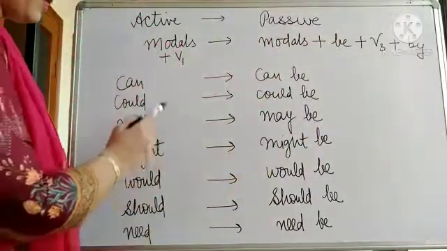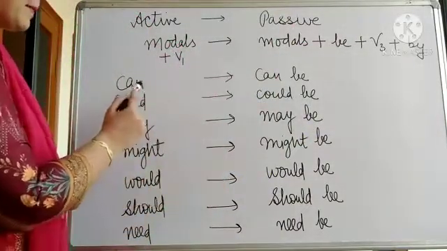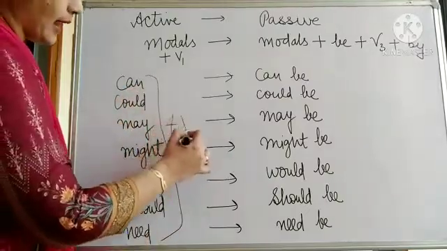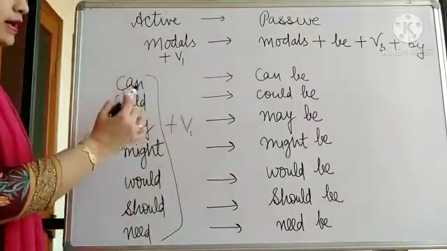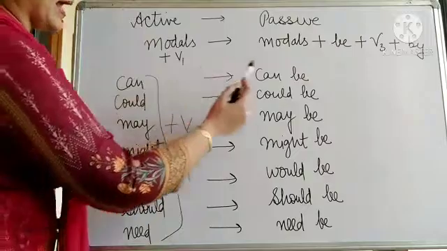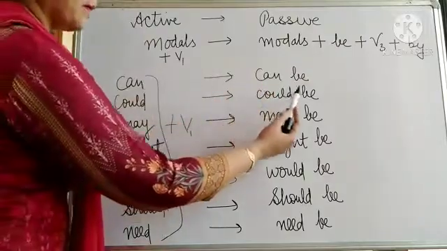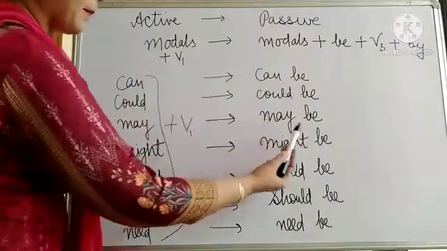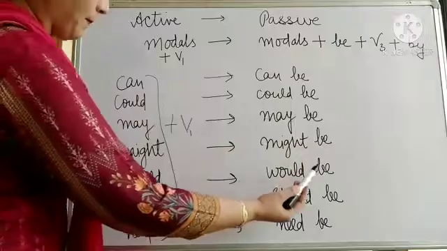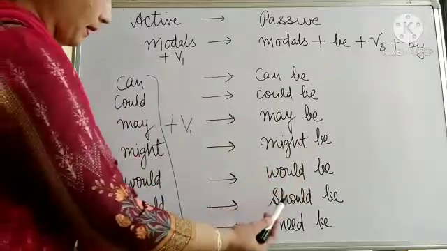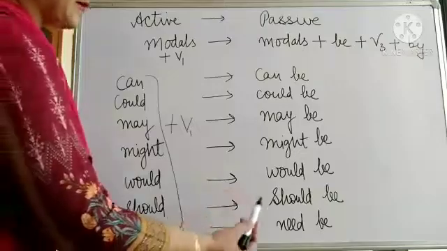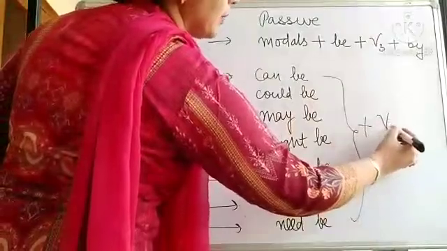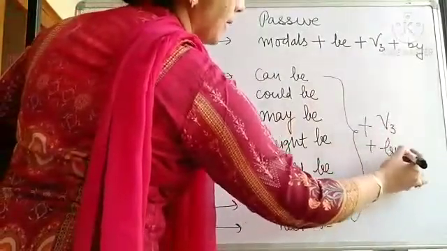So I have taken some of the modals. How to change? For example, can, could, may, might, would, should, need is given. So with that verb first form will be given. When you change active to passive, can will change into can be, could into could be, may into may be, might into might be, would into would be, should into should be, and need into need be. So with all these you will be using verb third form plus by.